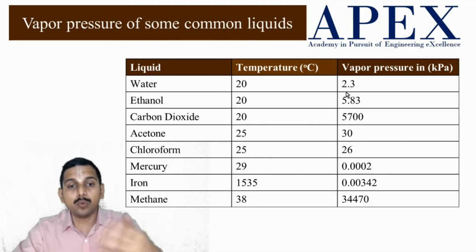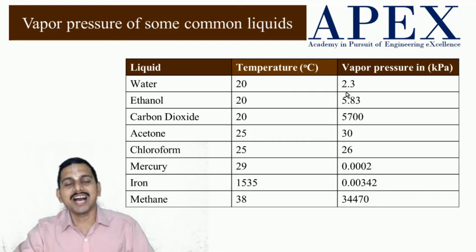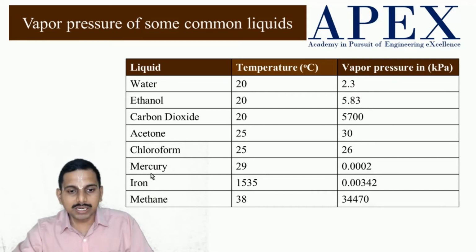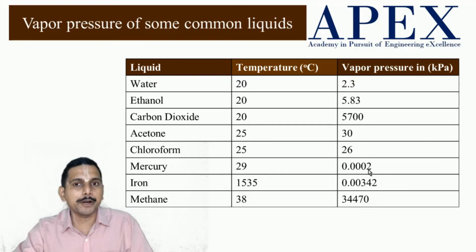Volatility, or how volatile a liquid is, is based on how high the vapor pressure is. The higher the vapor pressure, the higher the volatility. If you see here, mercury is around 0.0002 kilopascal or 0.2 pascal. So the volatility of mercury is very, very low. That is the reason mercury is used as a manometric liquid.